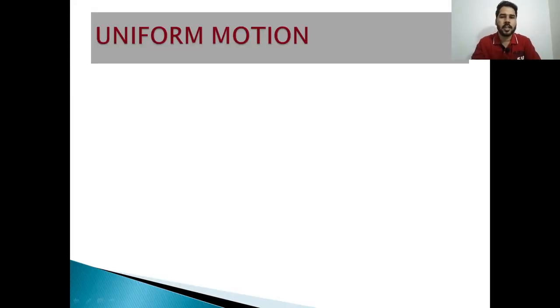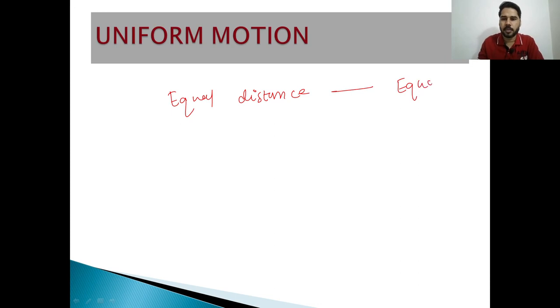Uniform motion: in this motion, equal distance is travelled in equal intervals of time.